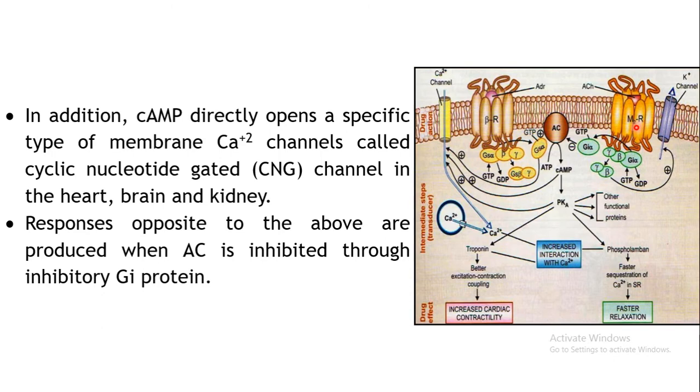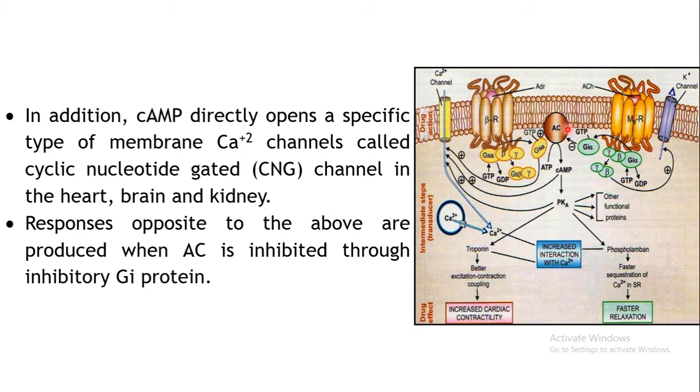So as a result of this, a G protein is coming and binding to the alpha subunit. Now here which type of G protein is getting bound? Gi. Here Gs was getting bound to your alpha subunit, but here Gi is getting bound to the alpha subunit. As a result of this activation, GDP is replaced with GTP. Now this GTP bound Gi alpha complex detaches from your receptor and it will go and inhibit. Here you can see there is a minus sign. So this complex is inhibiting the adenylyl cyclase.